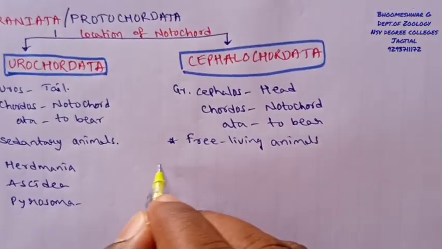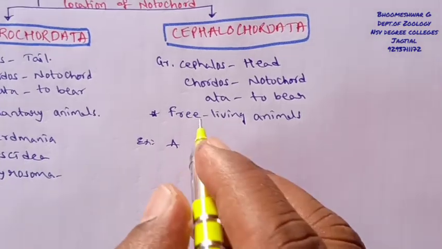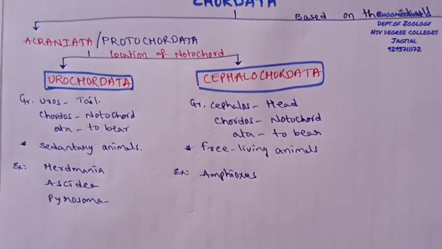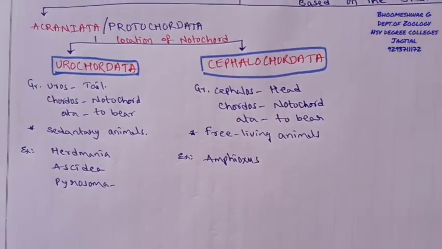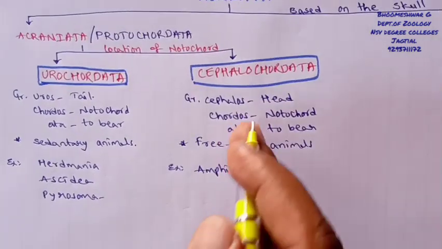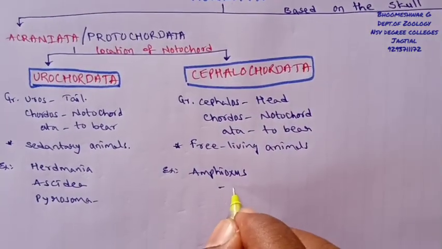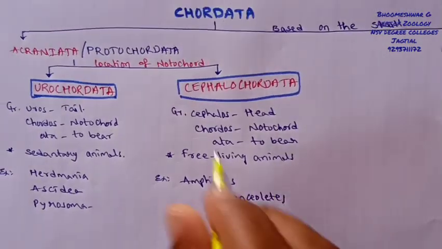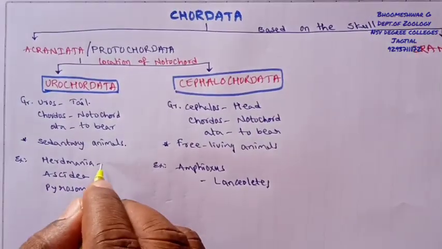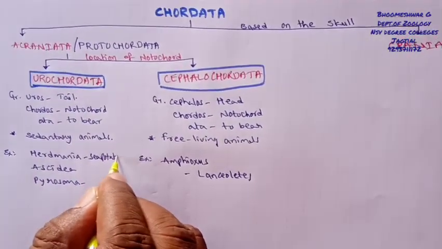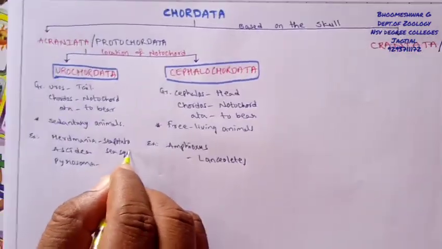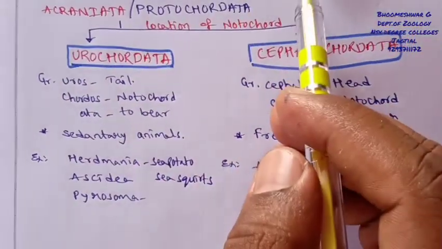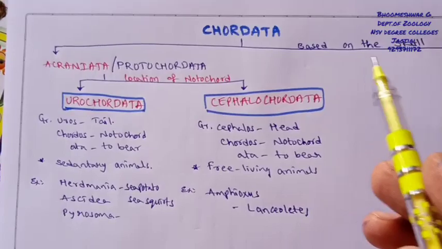But the Cephalochordata group has a small number of genera, and one of the individuals is called Amphioxus, which is also named Branchiostoma. The members of this group are commonly called lancelets. These are the common names of cephalochordates, but urochordates are commonly named sea potato or sea squirts.